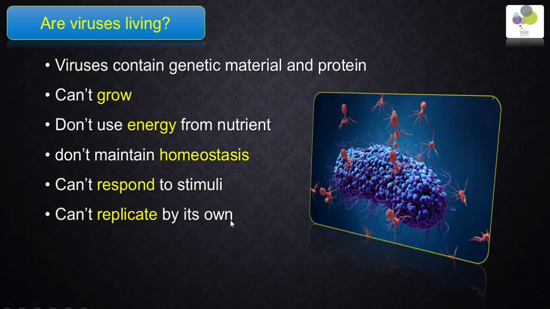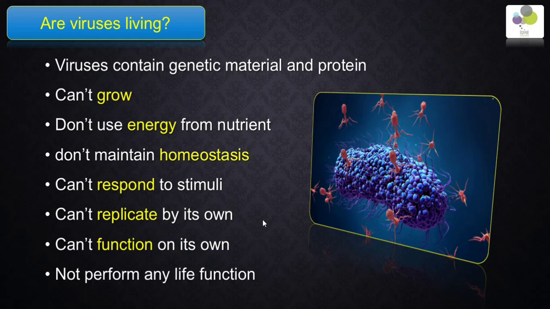So it cannot replicate on its own. It needs the cell to replicate inside it. That's why we consider the virus a non-living thing. We can say they cannot function on their own and cannot perform any life function. So the scientists consider viruses non-living things because of all of these.